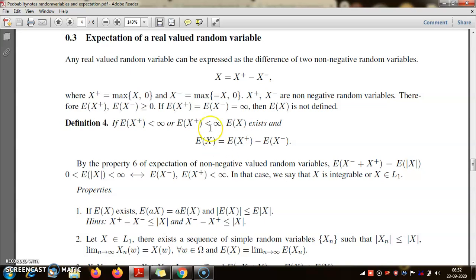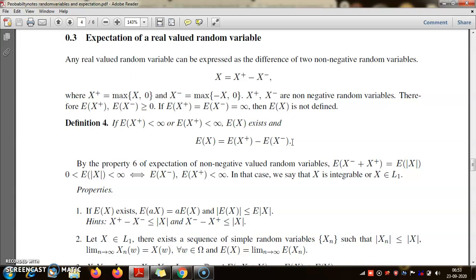But anyhow, when we talk about the expectation of real valued random variables, we have to assume the condition I have stated: at least one of them has to be finite. Suppose one is infinite and the other is finite, then it will be infinity minus a real number, so that is infinity. There is no problem. That is not finite but still exists. If the expectation of x minus, here there is a typo, it should be x minus, is infinite but the other is finite, then it is a real number minus infinity, so this is minus infinity. Again, this is a concept that is well defined.